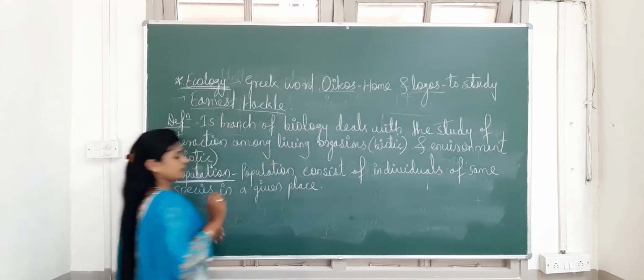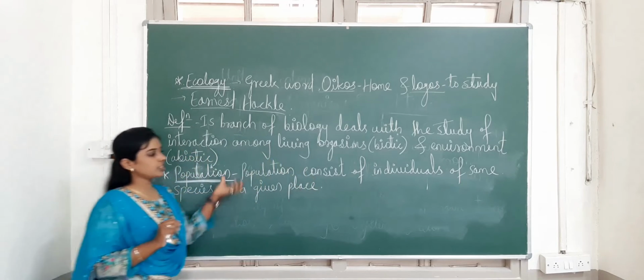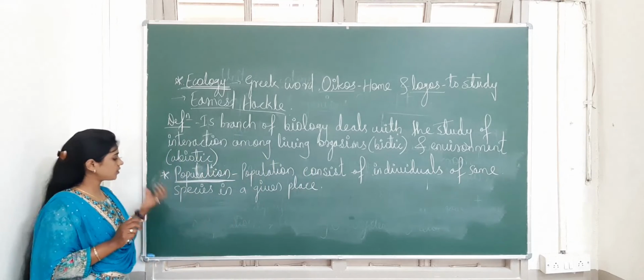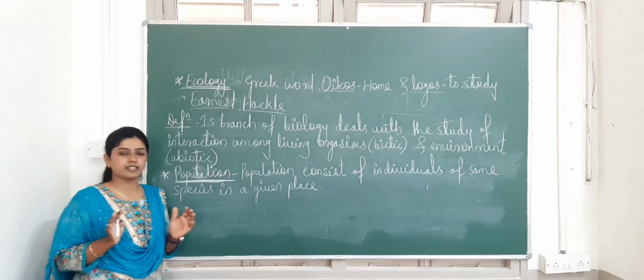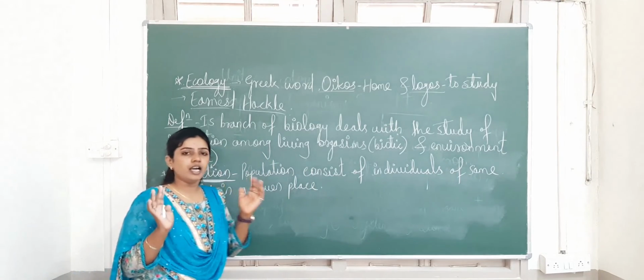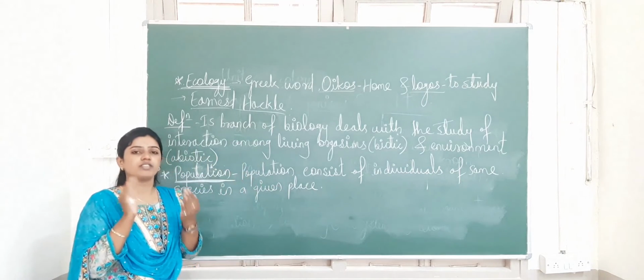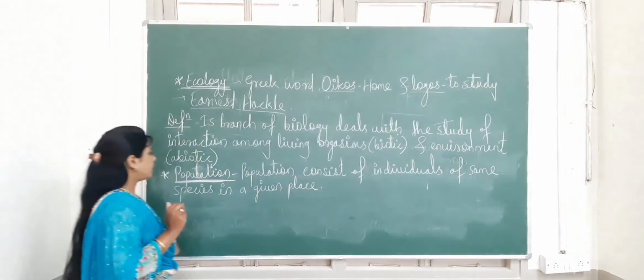What is meant by population? Population is nothing but individuals of the same species in a given place. In a particular area, all the same species live together, and that group of the same species is called a population.